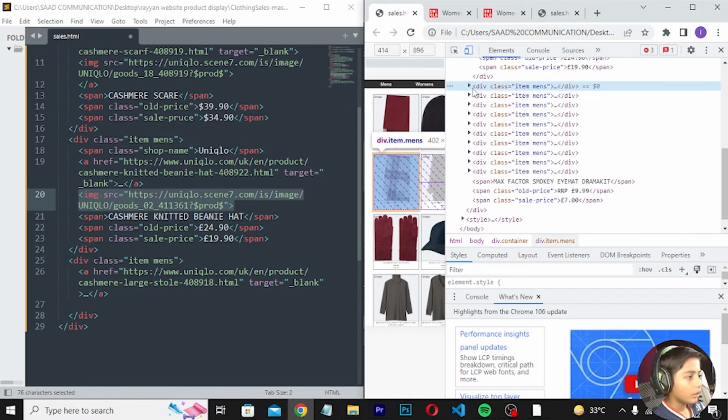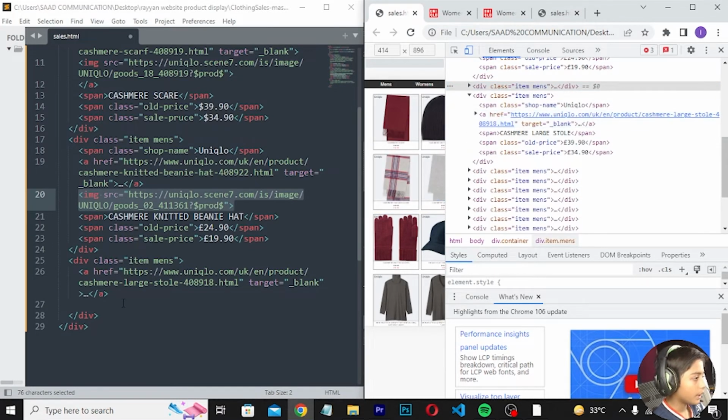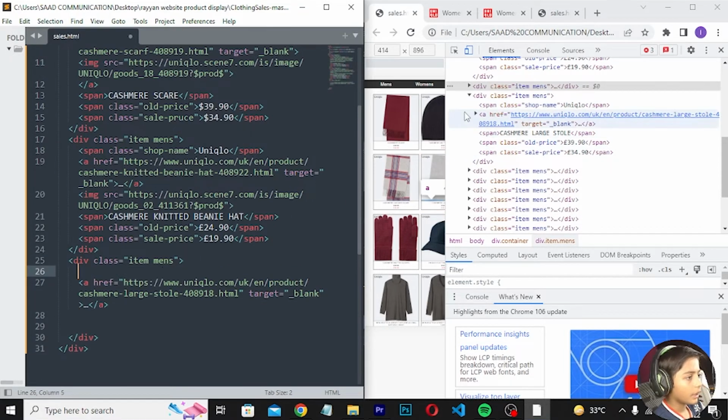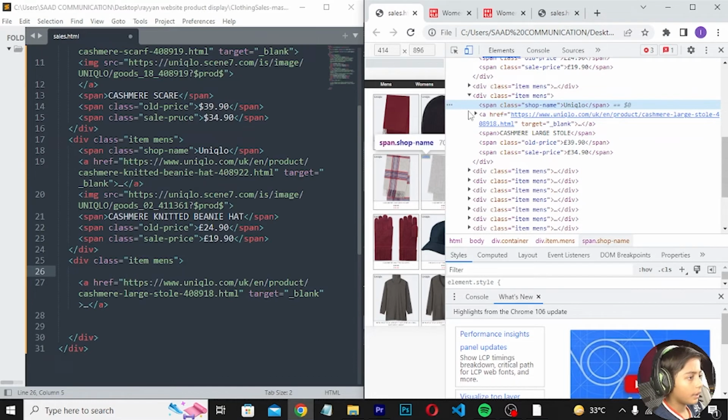Now we can go to the second, and here we can enter press. Second is like enter press span class should be unilo. Same thing of top, copy it.